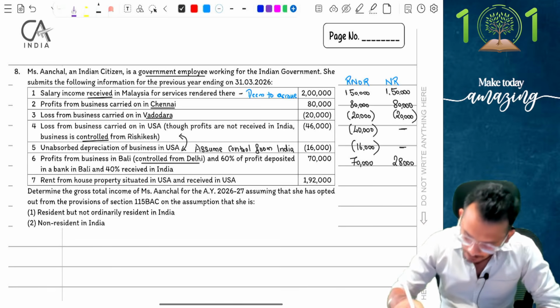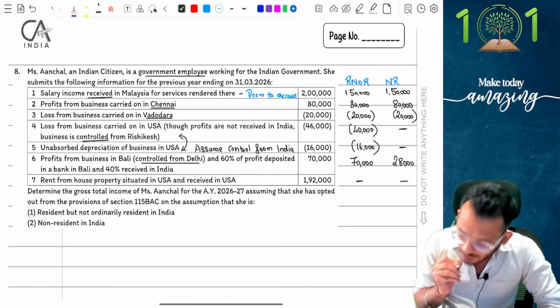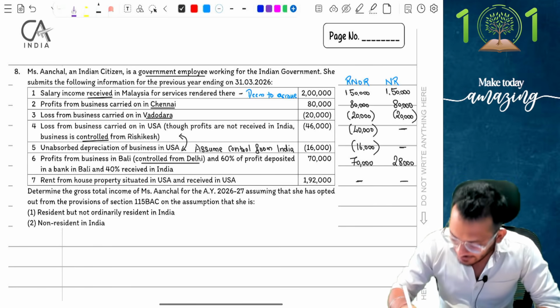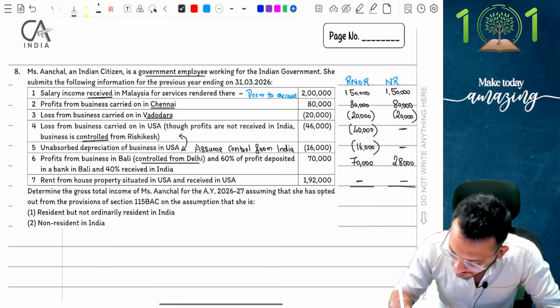Next, it says rent from a house property in USA and is received in USA. People, everything is happening outside India. Why do I care? It is not relevant to me. I'm going to ignore it. Yes, and therefore this is what my statement is going to look like. This is how the answer is.